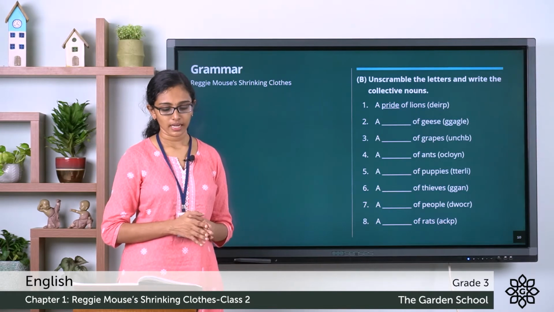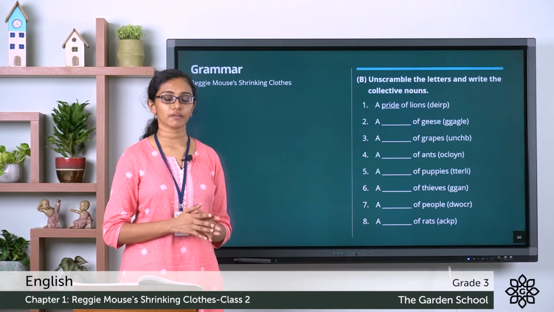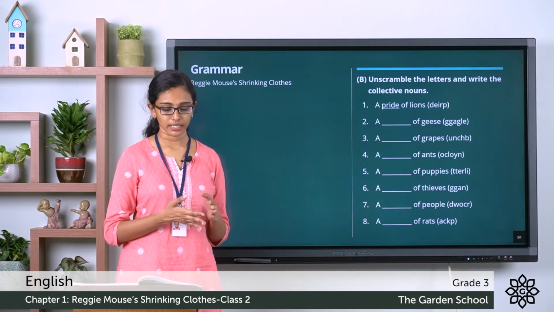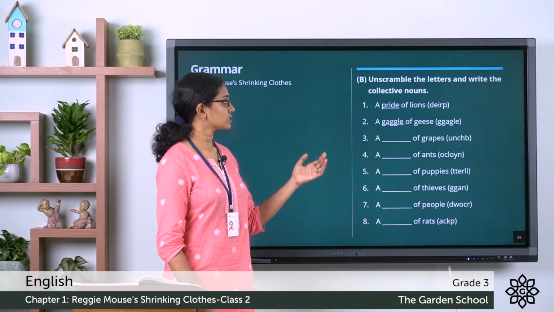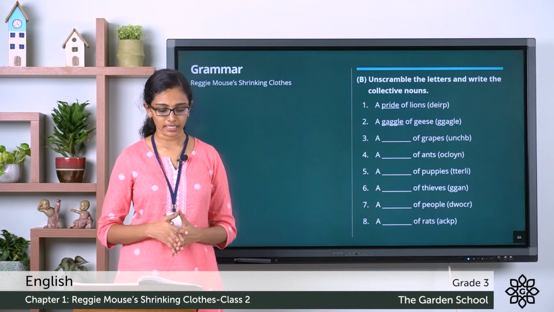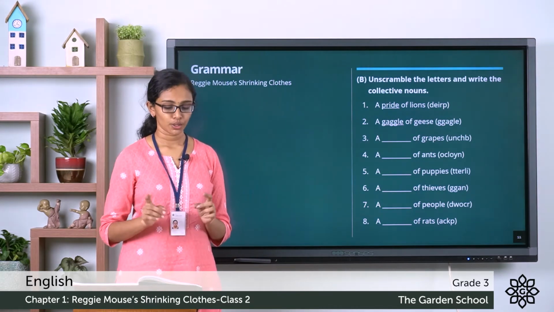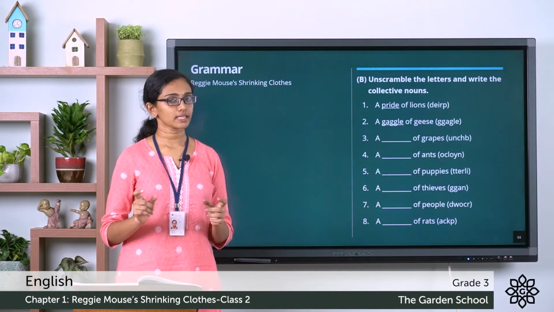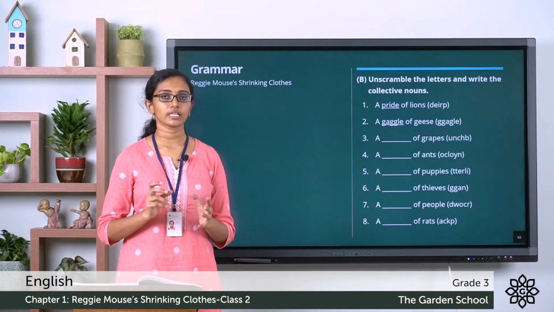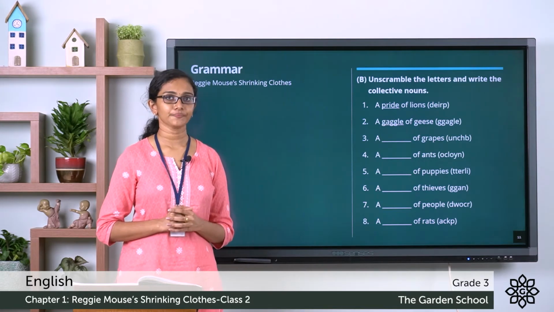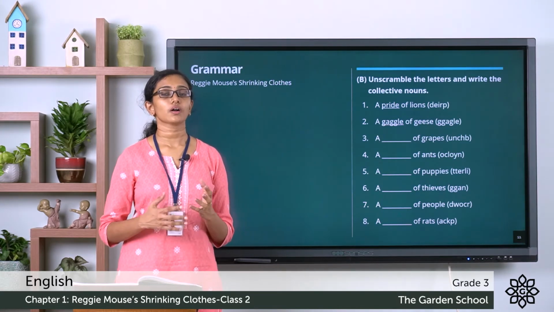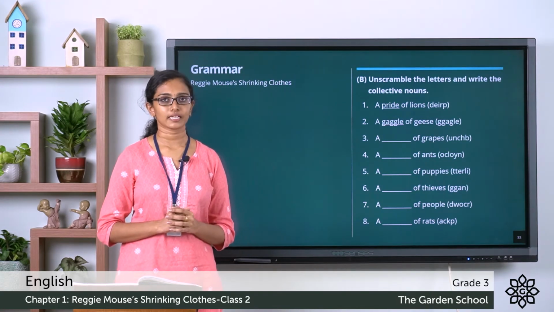Now the next one, a dash of geese. And when you unscramble the word given within the brackets, what you get is gaggle. So it says a gaggle of geese. Similarly, for the rest of the questions, you have to unscramble the words within the brackets to find meaningful collective nouns that suit each question. Clear? This you can do yourself. If needed, use a dictionary or online dictionary in the presence of your parents.